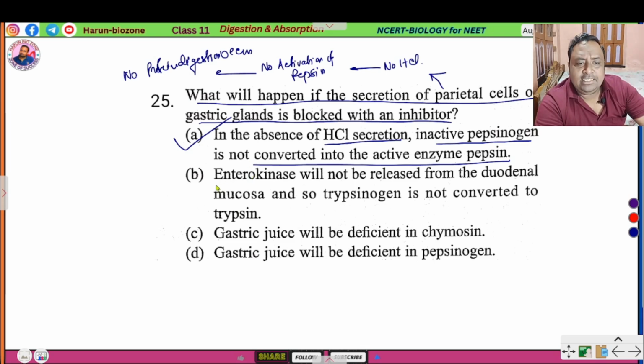So what is enterokinase? Enterokinase is released from the brush border epithelium.